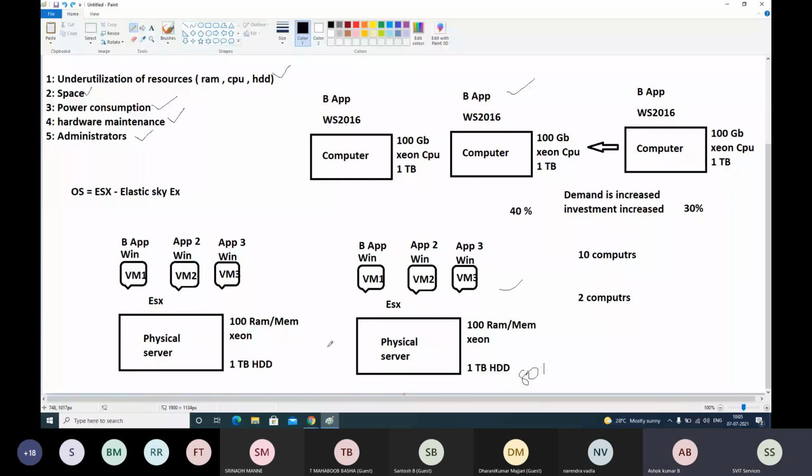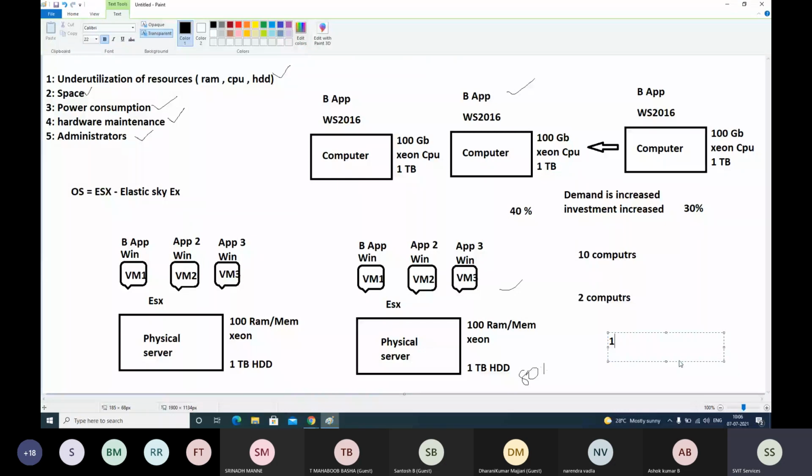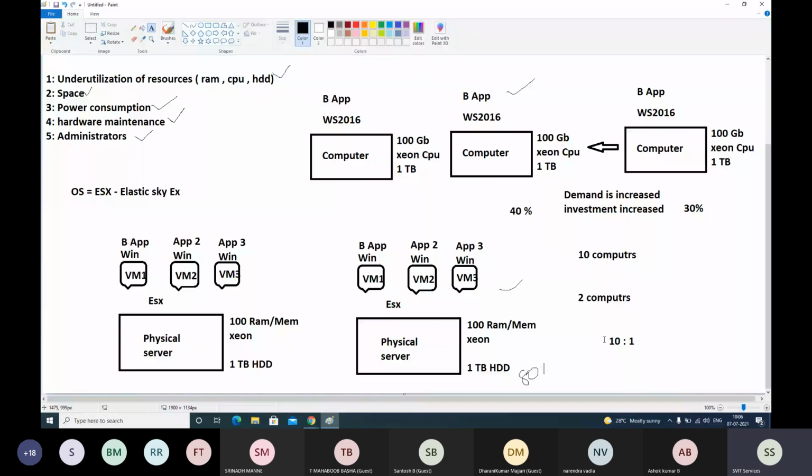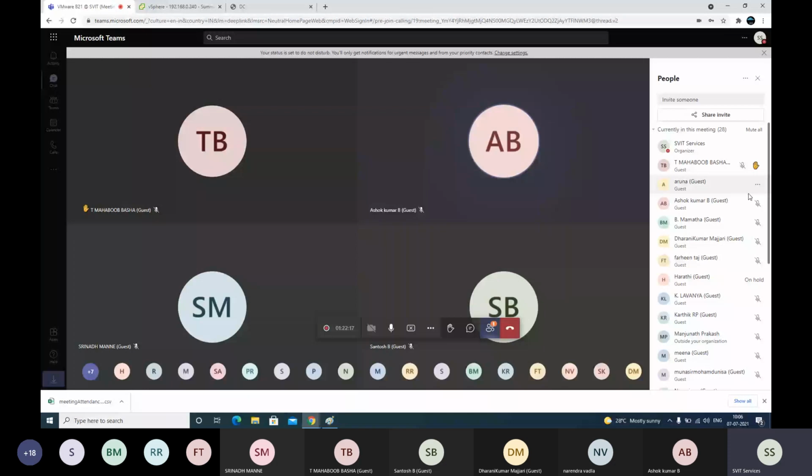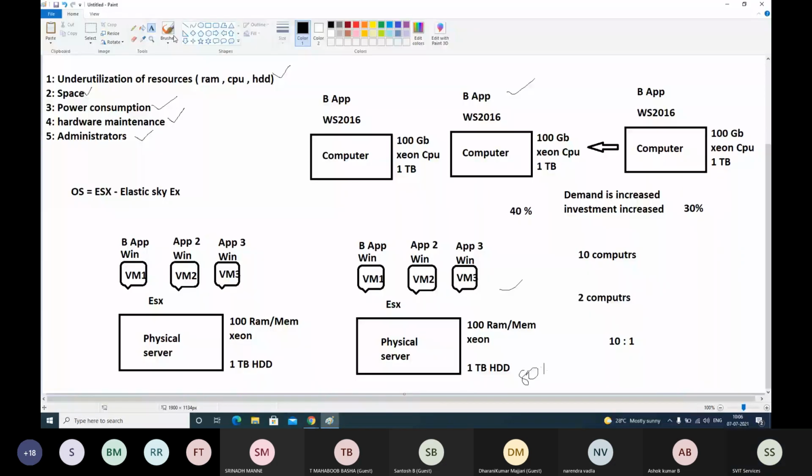It's clear. Around 4 years back, VMware confirmed that it is a 10:1 range. People are saving money. As I said, people were investing 10 rupees and gaining 100 rupees as profit at the end of the week, and now people are investing only 1 rupee and gaining 100 rupees as profit.